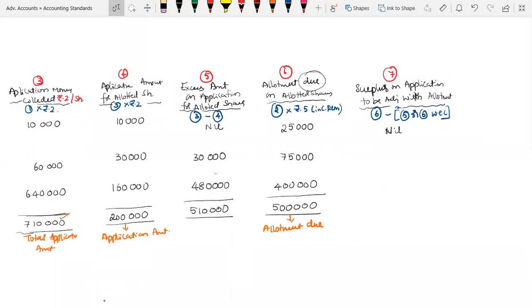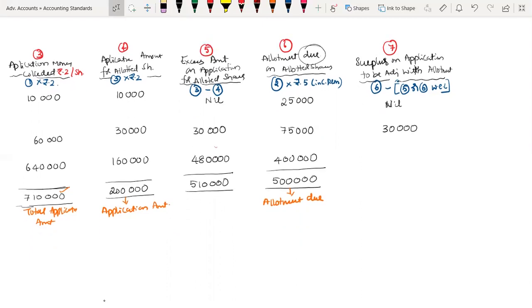Next column: 75,000 I required. What is the surplus available? 30,000 available. Column number 6, the amount required, is 75,000. Therefore, whichever is least, 30,000, I will adjust. The surplus available I will adjust.